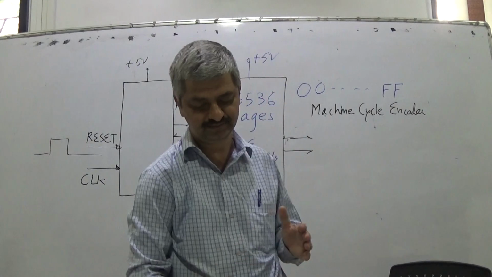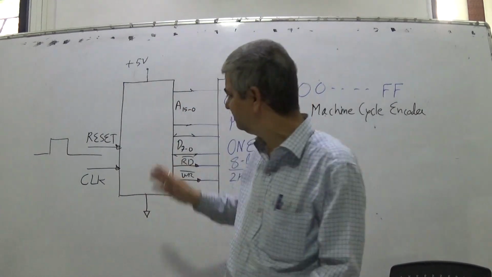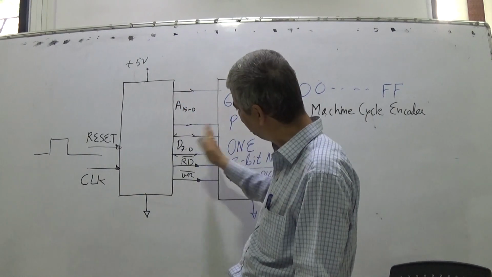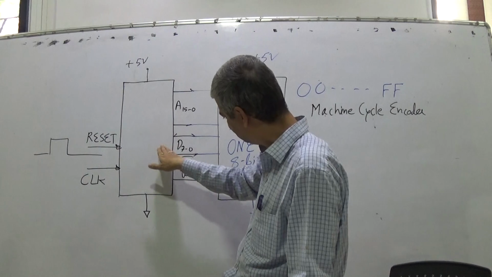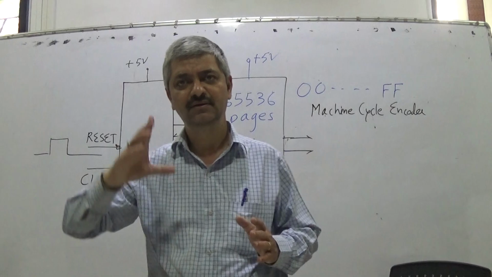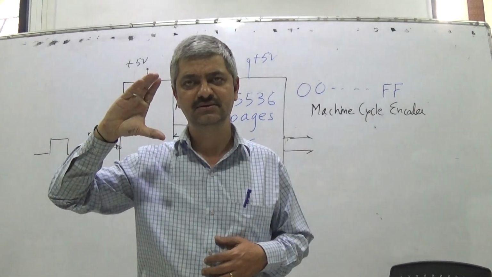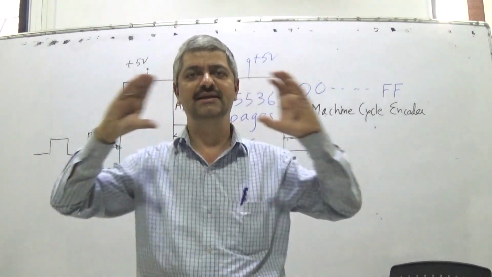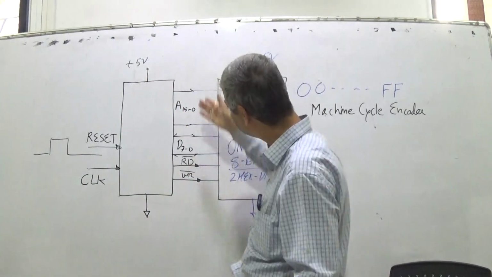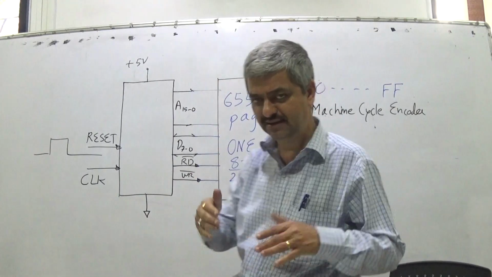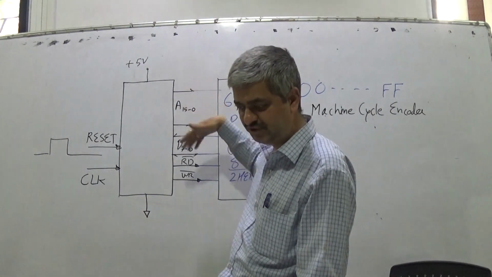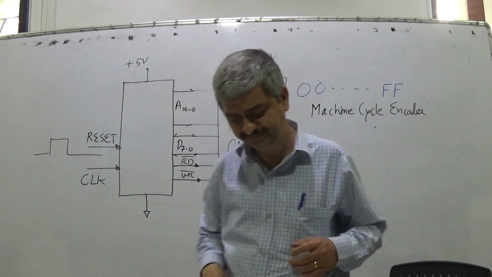Suppose there is a discussion going on: the CPU is giving some address, memory is giving some data, the CPU is writing some data in the memory, everything is going on. Suppose now there is one teacher and one student interacting. Is it visible to me? Yes, I can see this. The address lines and data lines change at a very rapid rate, but I can see that.